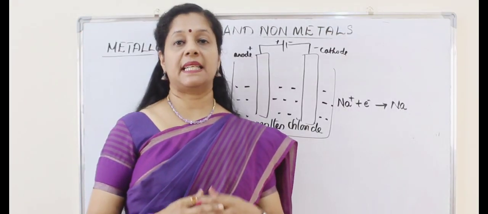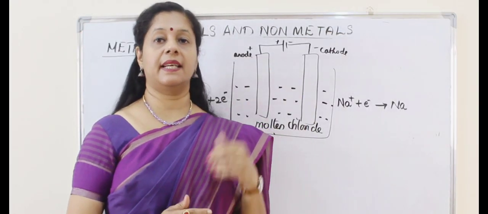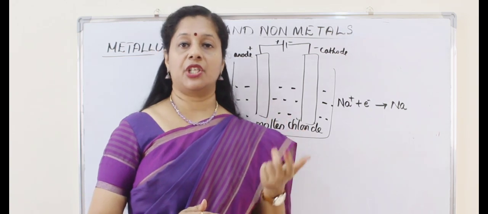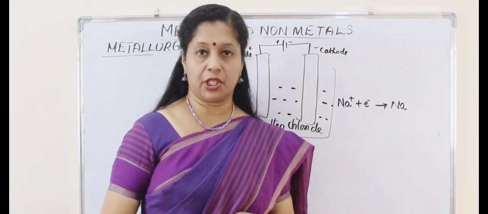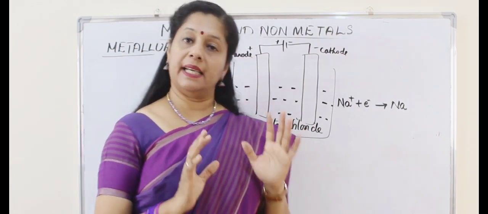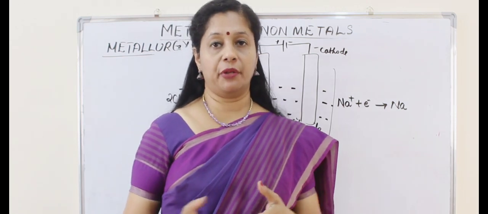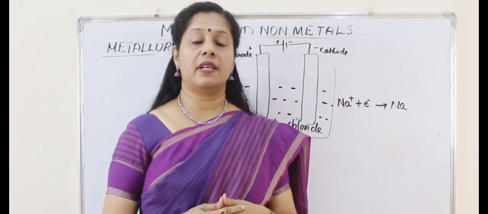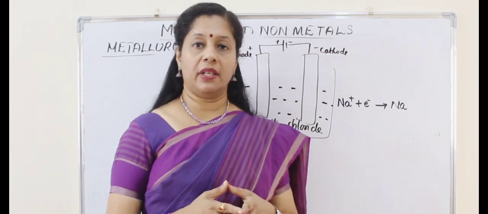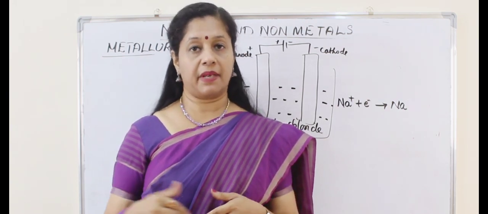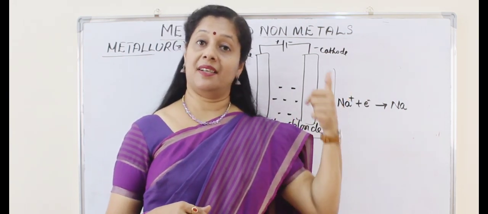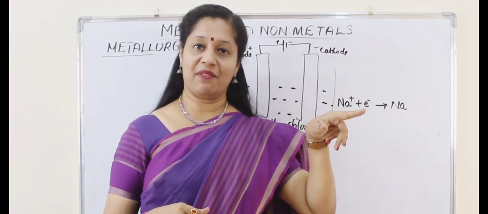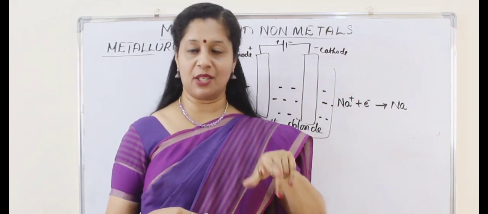Now we will see metals high in the reactivity series like sodium, potassium, calcium, magnesium, aluminium, etc. Here mostly they are highly reactive, so of course they are not going to be found in the free state. They are found as their oxides. If they are found as oxides, we can easily reduce them, right? But remember, first powdered ore, then enrichment of ore to remove gangue, then only we are coming to oxides.